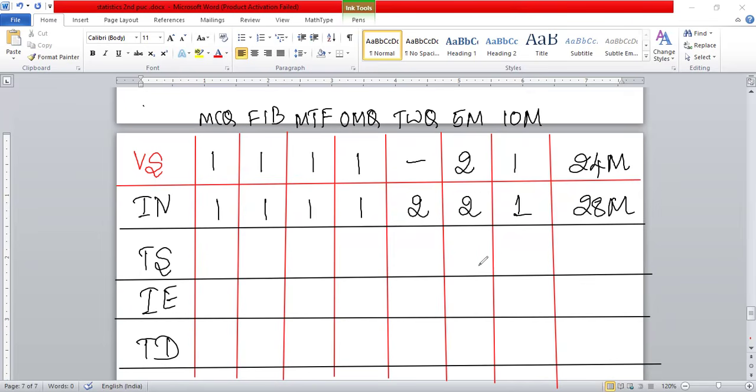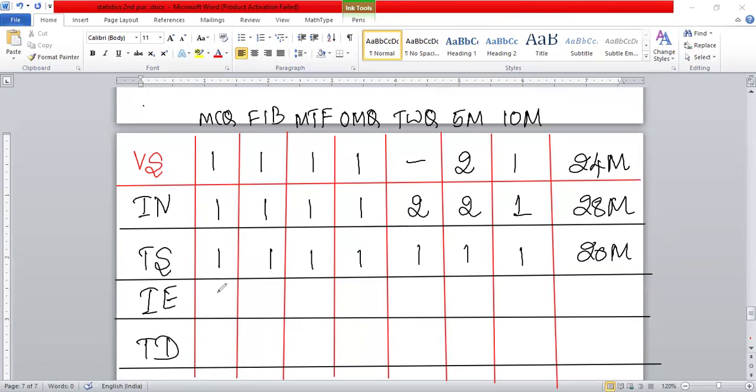I prepared this based only on last year's question paper. Time series: 1 mark, 2 mark 1 question, and 2 mark 1 question, 10 mark 1 question. So there is a 20 mark pattern for time series.